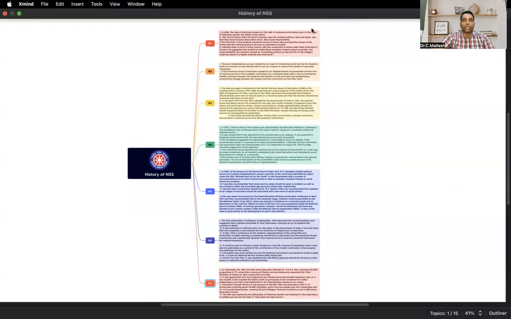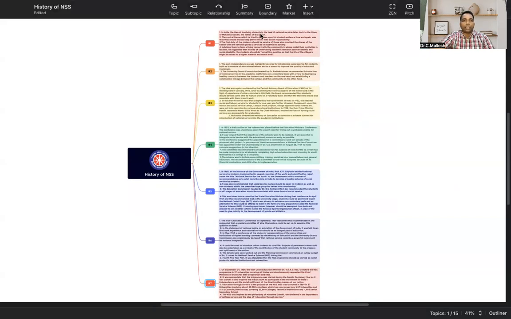It is very important and very useful for the NSS and for society. Students need to take part. A lot of rigorous background work was done. Finally, on September 24th, 1969, NSS was officially launched.